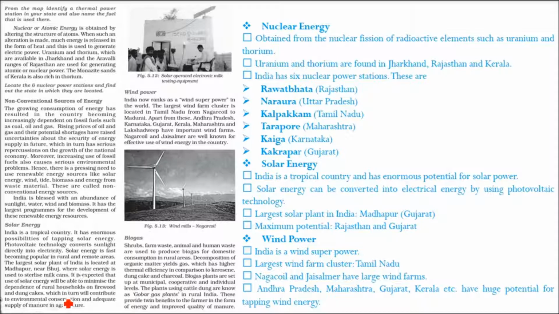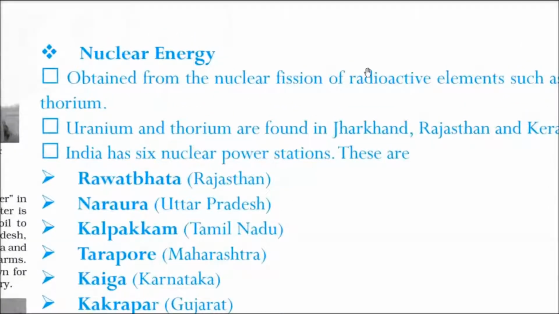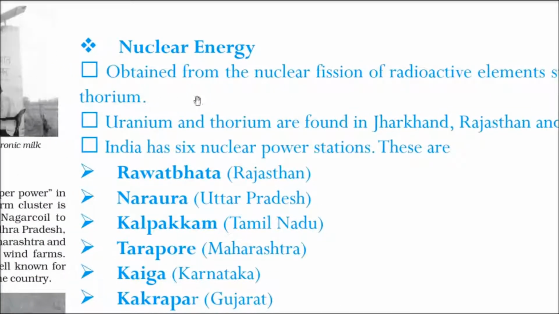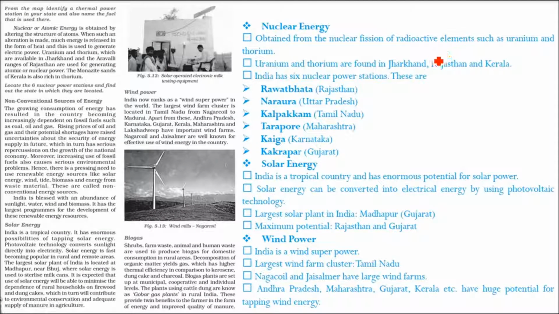This is nuclear energy. It is obtained from the nuclear fission of radioactive elements like uranium and thorium. There are two reactions which give us an immense amount of energy: nuclear fission and nuclear fusion. Nuclear fission in a controlled environment can be used to produce electricity, or you can say power. We use uranium and thorium for that. Uranium and thorium are found in Jharkhand, Rajasthan, and Kerala.